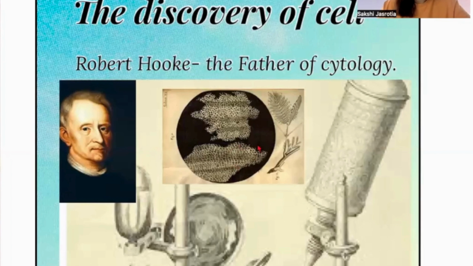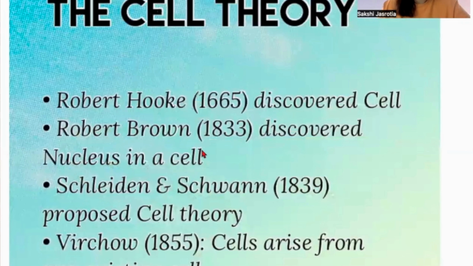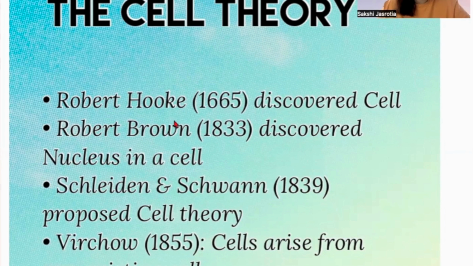So he observed that all the living organisms have these small rooms inside them, which he coined as a cell. Later on, more discoveries were going on regarding the cell worldwide. The scientists were very curious to know more about it.